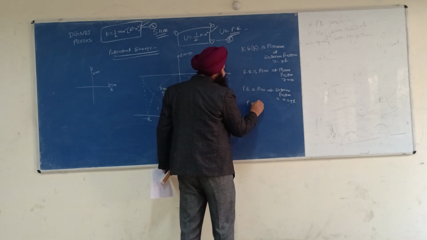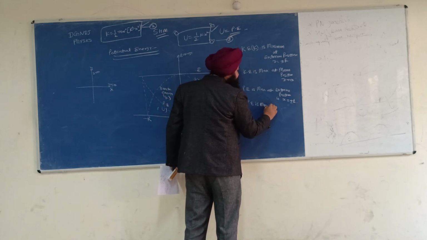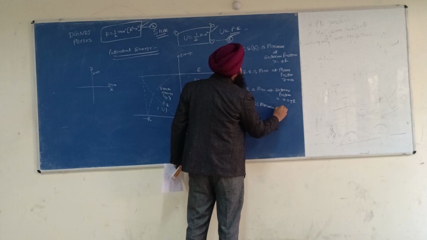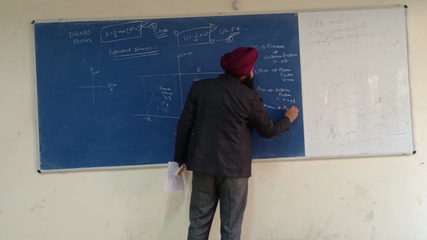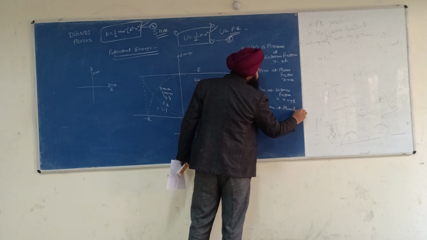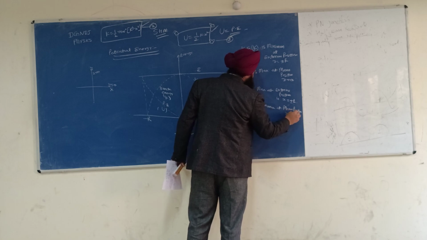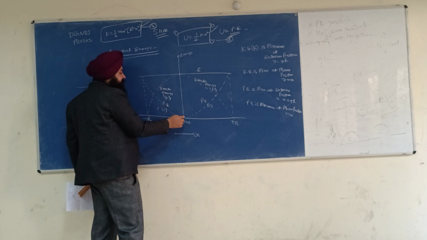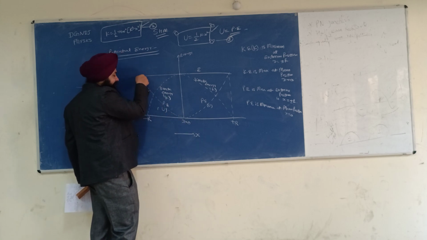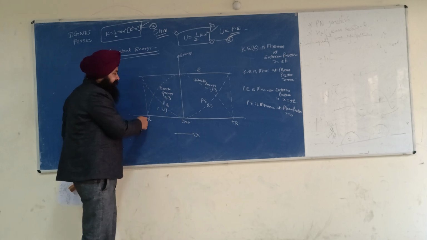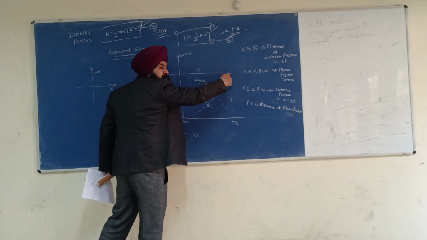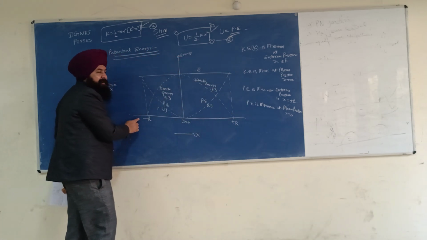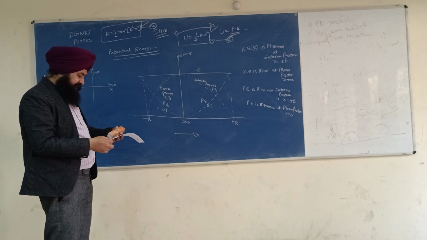Do you understand? Potential energy is minimum at the mean position. Please verify this. Potential energy is minimum at the mean position and maximum at the extreme position. This curve represents potential energy, which is maximum at plus R and minus R.